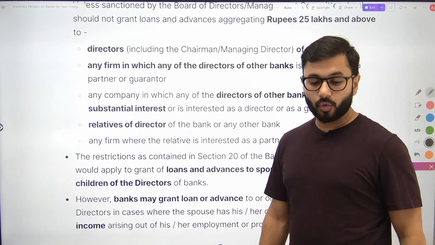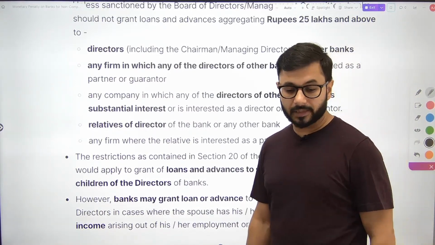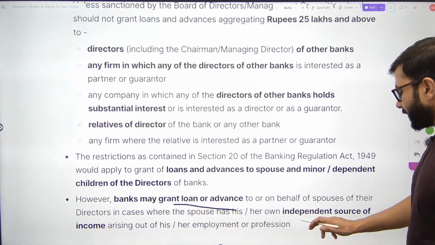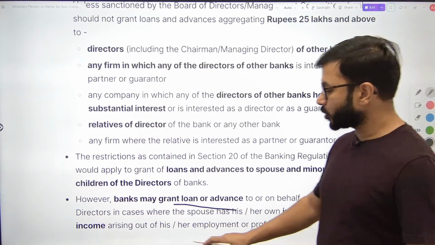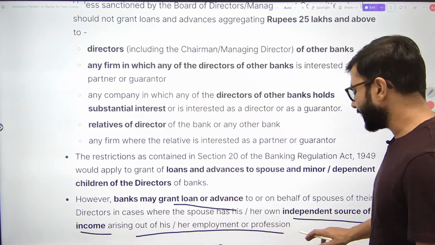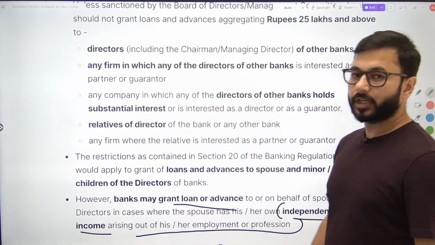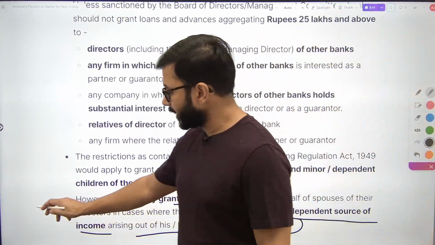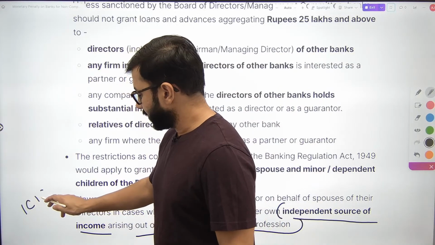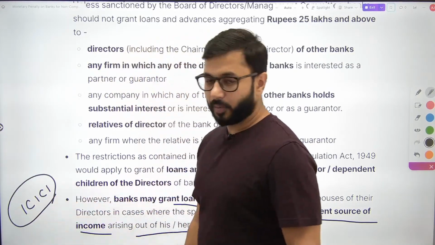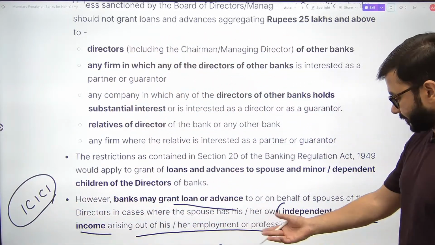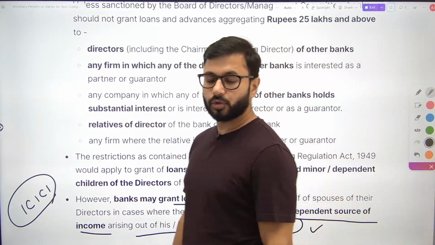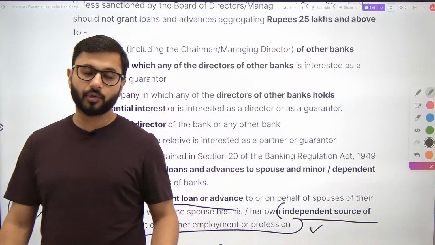Banks can grant loans on behalf of spouse of the directors, ये आ गया यहाँ पर. You can give loan if your spouse has an independent source of income arising out of own profession or employment. तो चंदा कोचर का आर्ग्यूमेंट प्रोबेबली यही होगा कि भाई ये लिखा हुआ है, I was giving the loans, were getting approved from ICICI because my husband had his own independent source of income out of his own employment or profession.